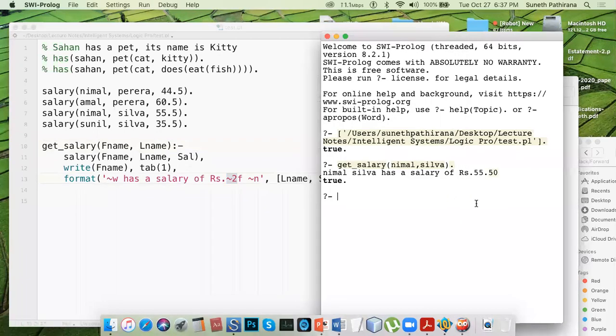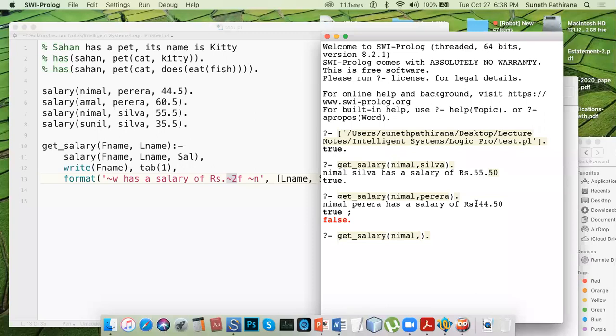So of course you can ask so many questions. Now I can ask Nimal Pereira, then that will give true, and there's a white space and blinking cursor, so we'll try false. That means only one matching value. Another attempt we can test.